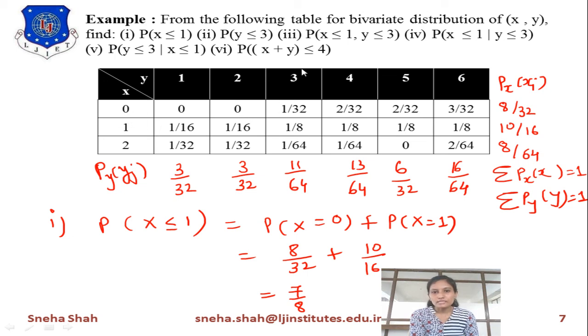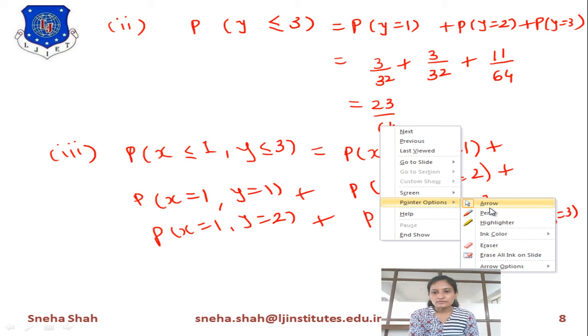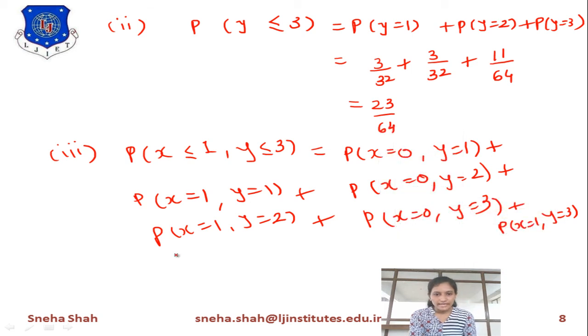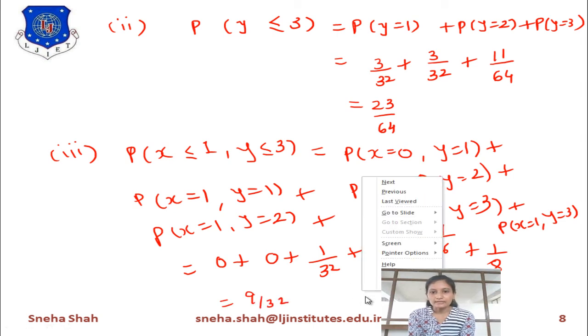Probability of x equals 0, y equals 3 equals 1 by 32. So likewise we will put all the values in this equation. So it will give you the terms as 0 plus 0 plus 1 by 32 plus 1 by 16 plus 1 by 16 plus 1 by 8. And the summation of all these terms will give you the answer as 9 by 32.